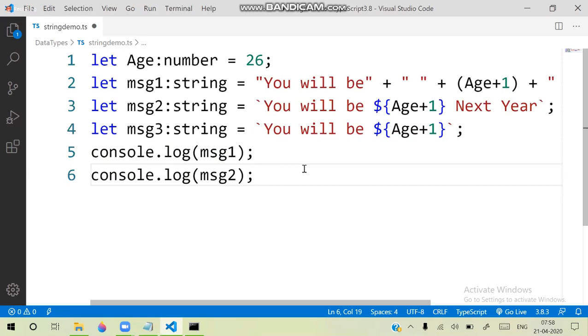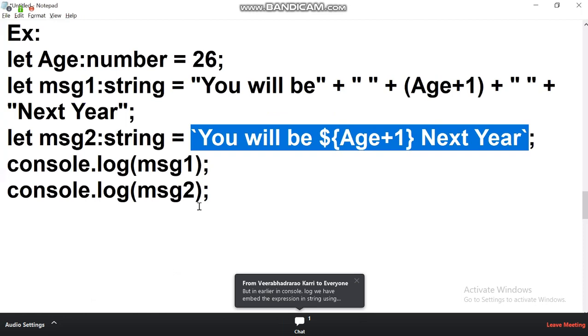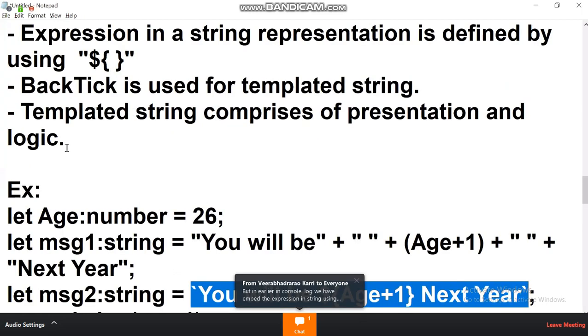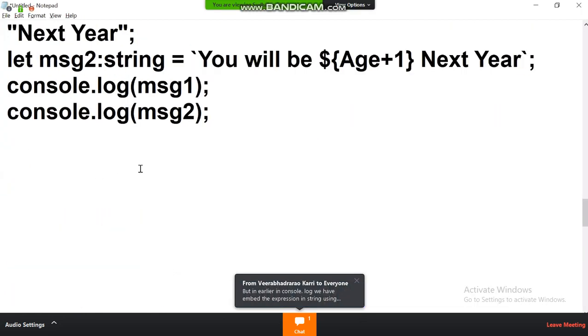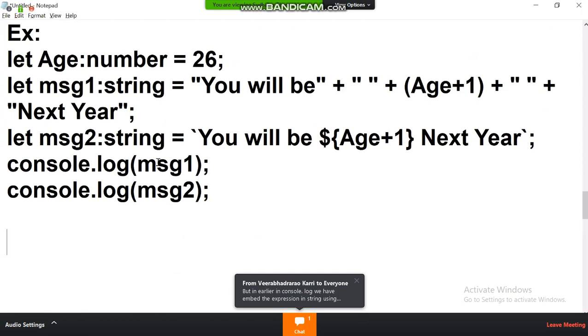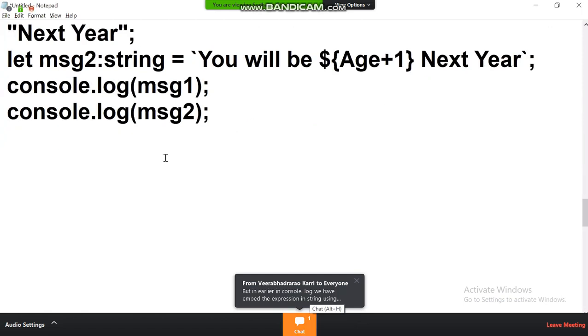So a backtick allows a string with expressions. That is what you need to know about string expressions. That means a string representation can use double quotes, single quotes, and it can use backticks.